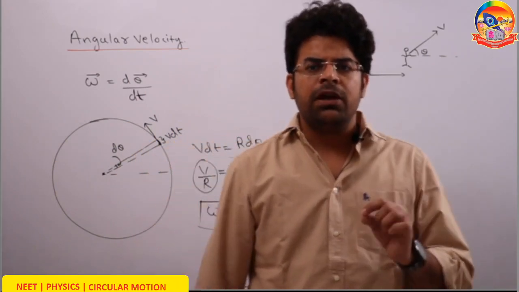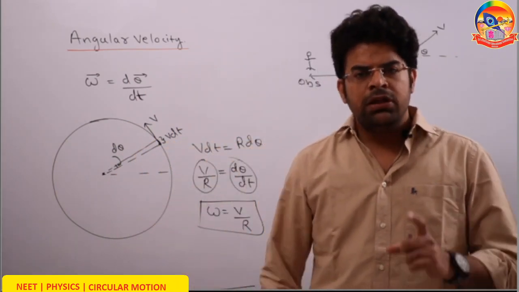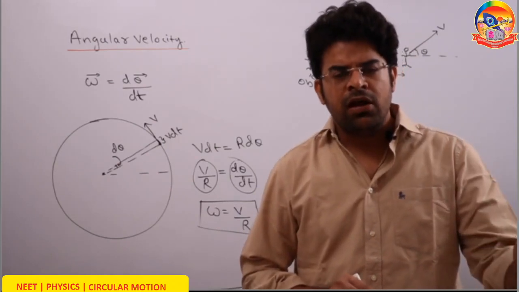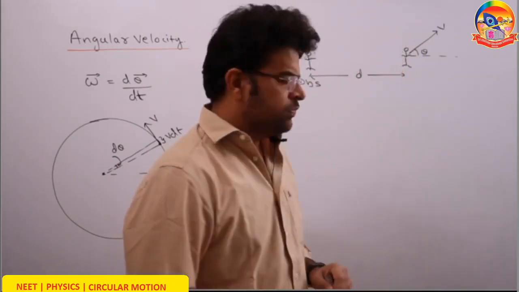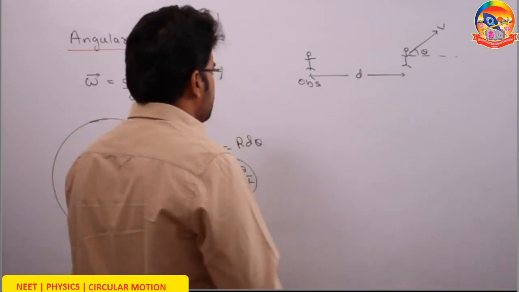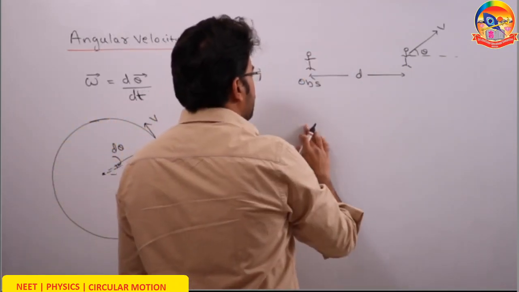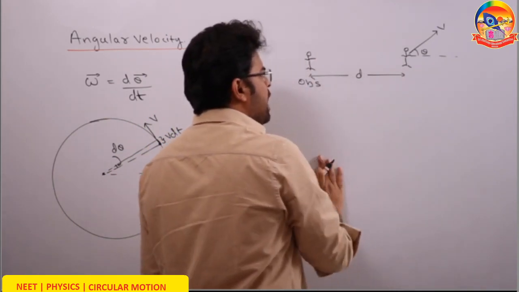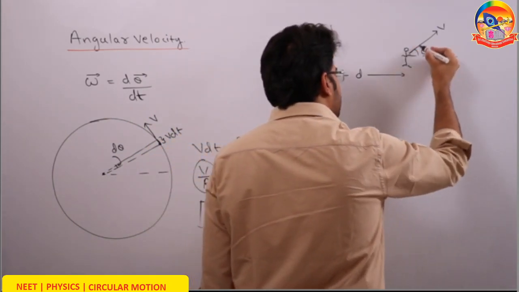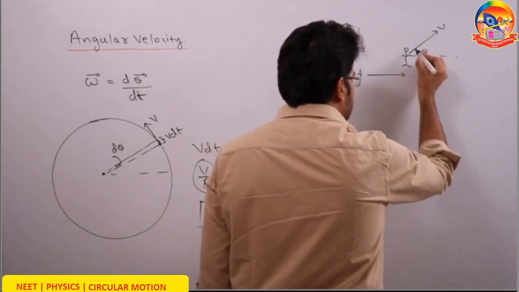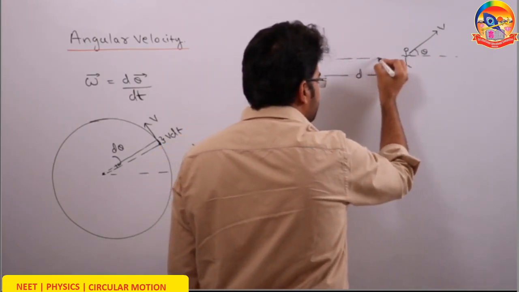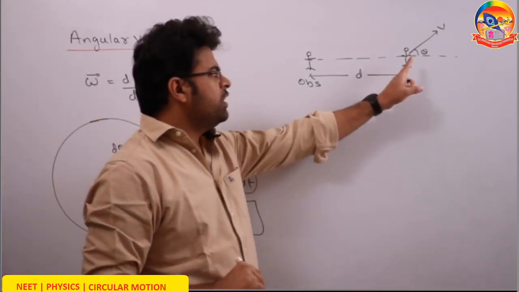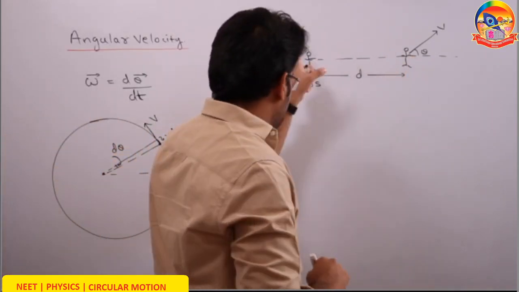But what if the particle does not move in a circle? There are many times questions are asked where a particle is not moving in a circle and its angular velocity is asked. So how to answer such a question? Let's say there is an observer. This observer observes his friend who is at distance d, and this person moves with a velocity v at some angle theta with the line joining the two persons. Now, what will be the angular velocity of this person as seen by the observer?